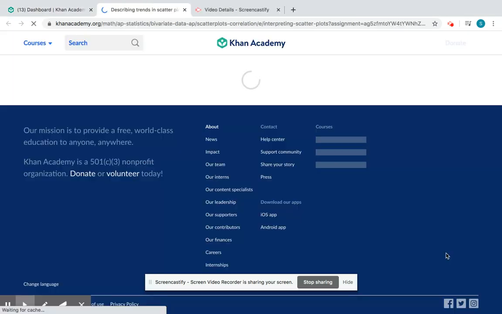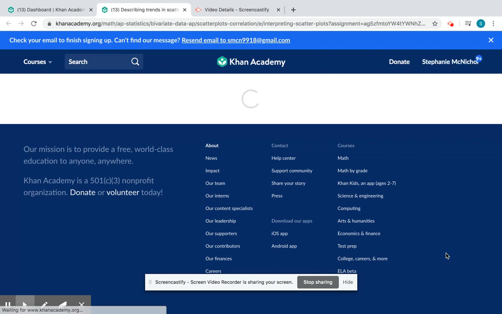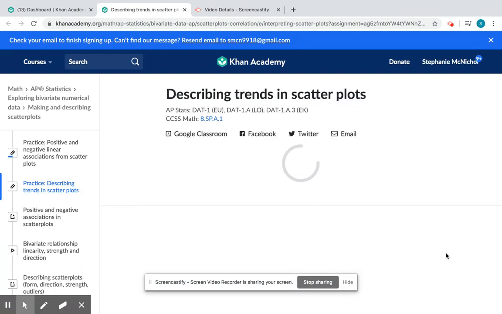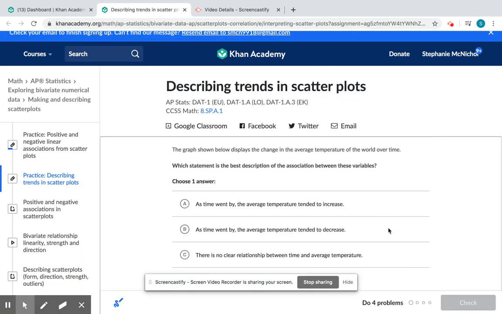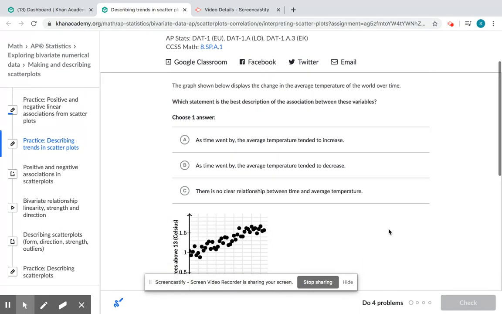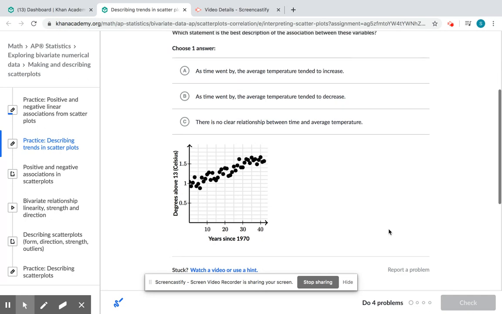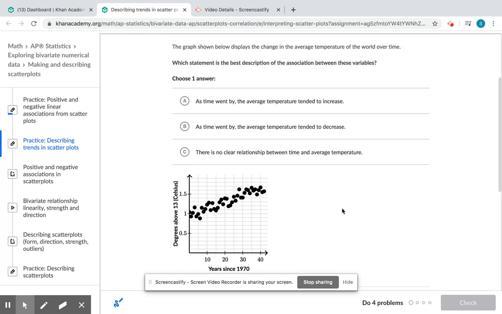It's kind of just going to give us a little more, like a word problem, a little more context to what's going on in that data. And we have to just describe it. All right, so the graph shown below displays a change in average temperature over the world over time. So this is very similar to the question before, and they just give us a little bit more. Which statement is the best description of the association between the variables?